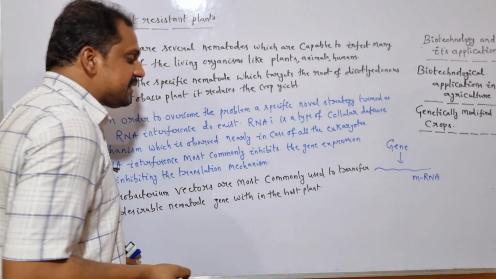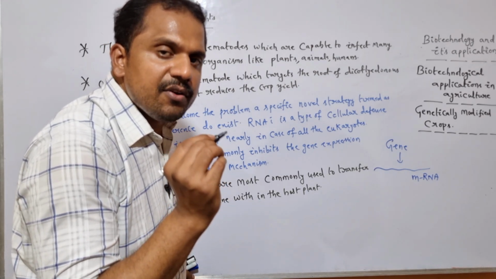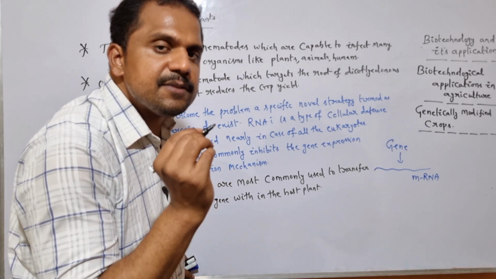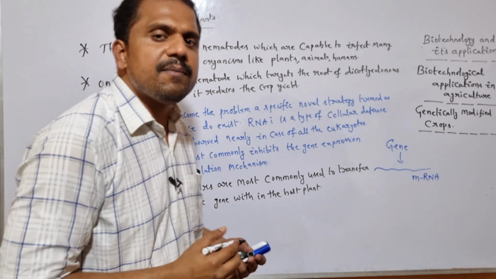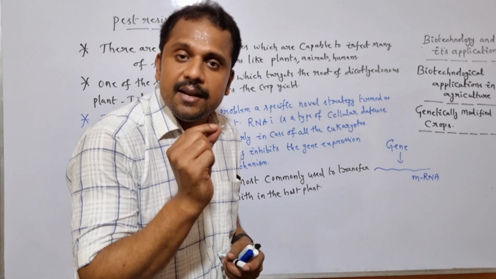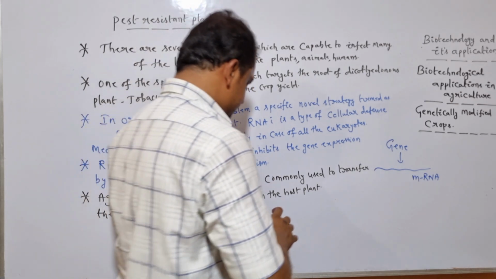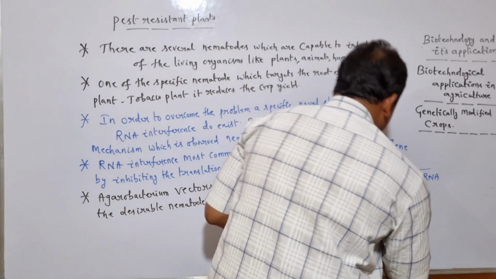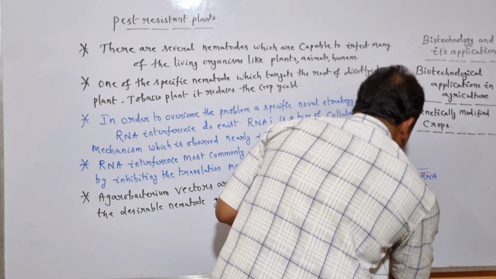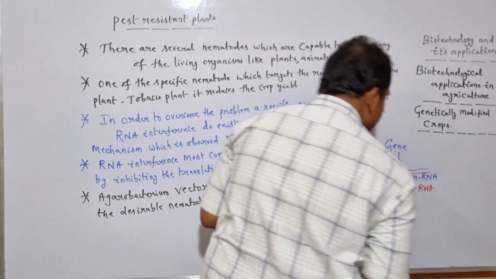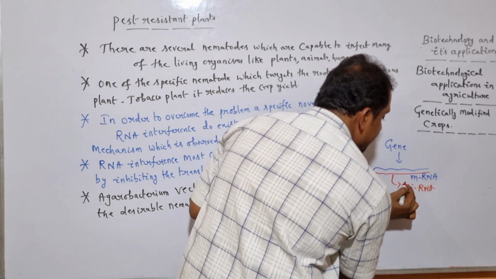So here, once the specific gene undergoes expression within the specific host plant, it is capable of regulating the expression of a specific RNA termed microRNA or miRNA. The specific microRNA remains quite complementary to the specific mRNA. Is it clear? So let me show it here. So here it is nothing but what? miRNA or microRNA.